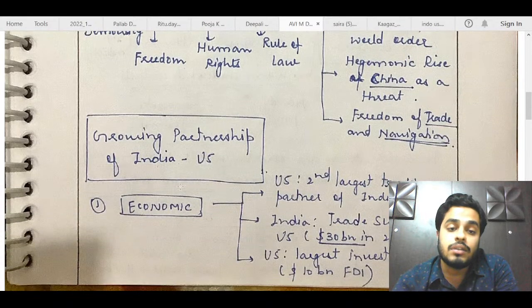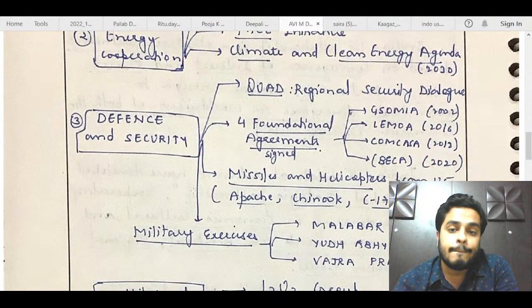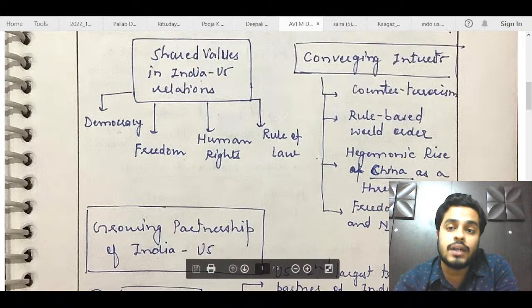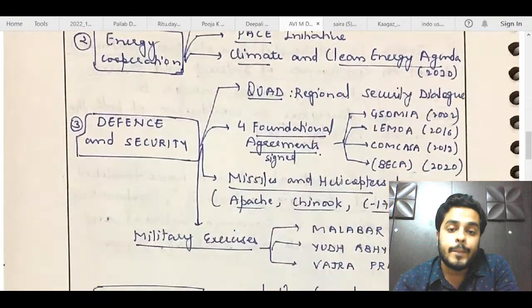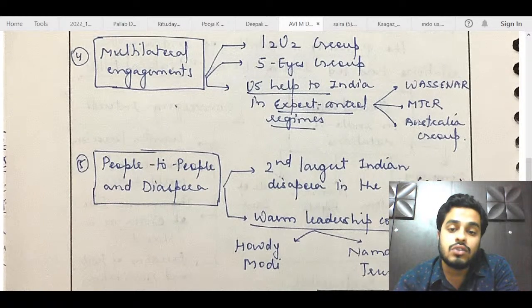Okay, you have written a separate section on growing partnership of India-US. So it is fine. But I think these two parts could have been integrated, like growing partnership and converging interests. If the interests converge, then only partnership will grow. So the shared values part is fine, but these two sections could have been combined. But nice use of flowchart, and also some examples are given like I2U2 group, Five Eyes group, and so on. So these are very good things.